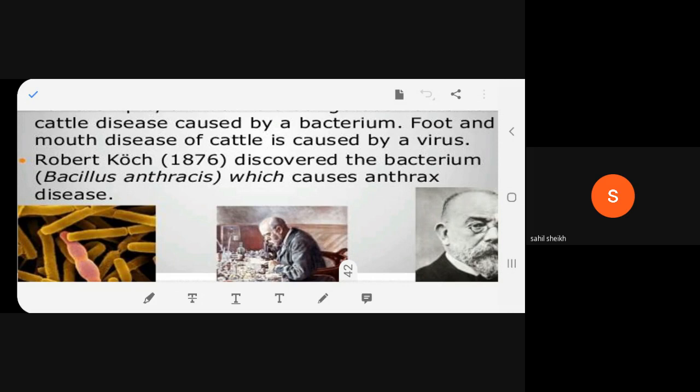Robert Koch discovered, in 1867, the bacterium Bacillus anthracis, which causes anthrax disease. Robert Koch was the scientist who discovered this bacterium, Bacillus anthracis, causing anthrax disease.